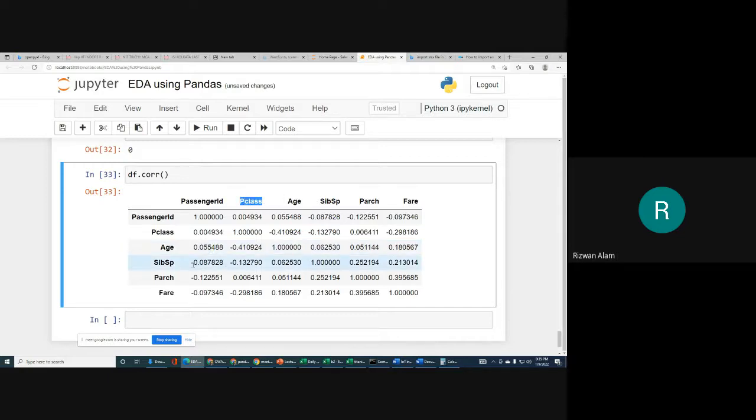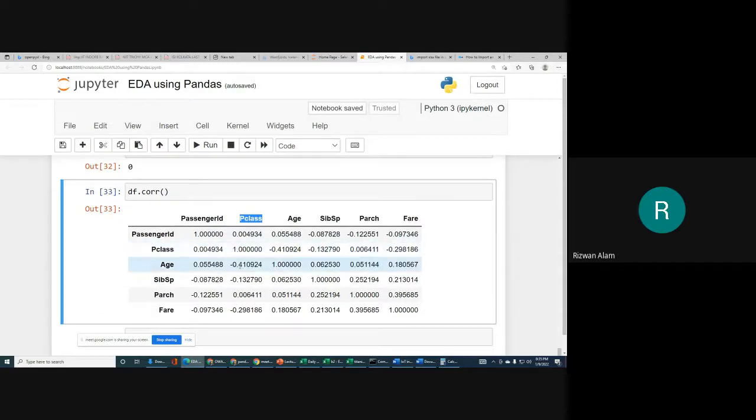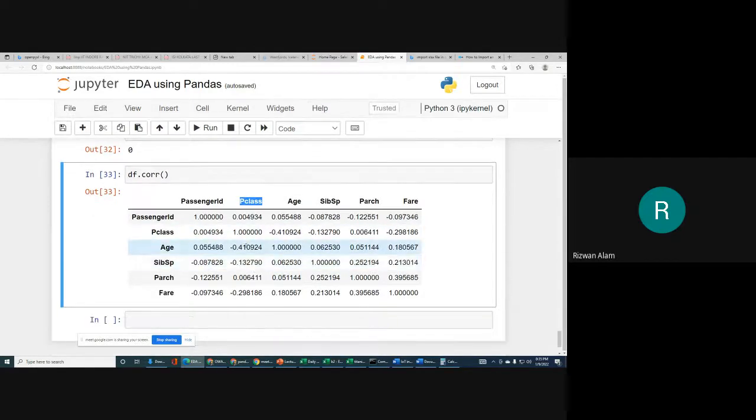You can see that Age and Pclass is negative, which means they are not very much related.